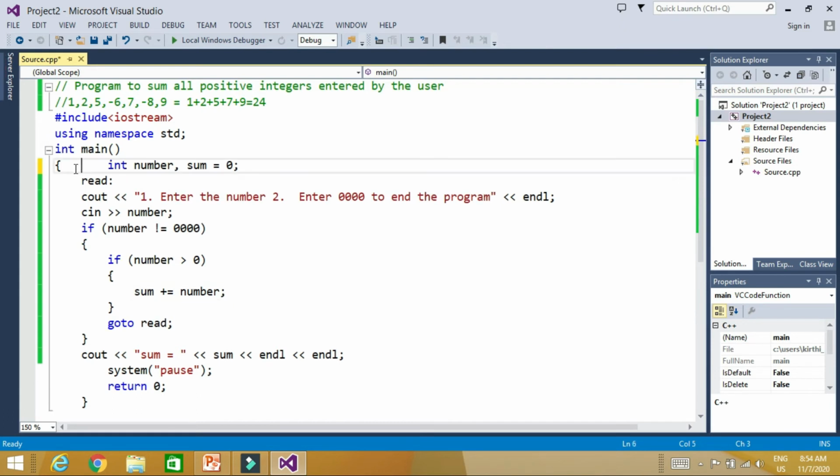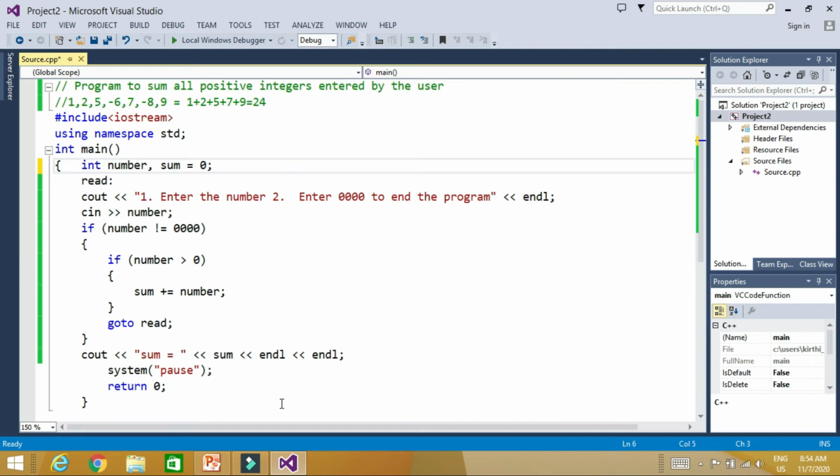So here we didn't write any loop. Simply what we do, if number is not equal to 0, then we check if number is greater than 0, then it sums the number and goes to the label read. It again asks for inputting the number. As soon as the number is 0, it will not read the goto, so the compiler's control comes here and it will give you the sum. So this is the simple program.